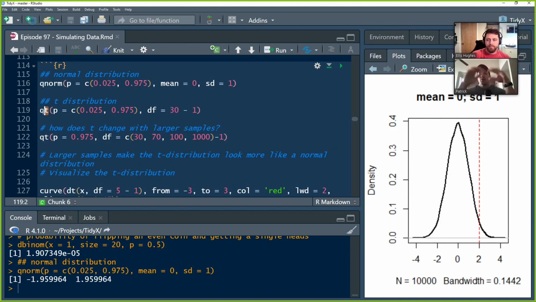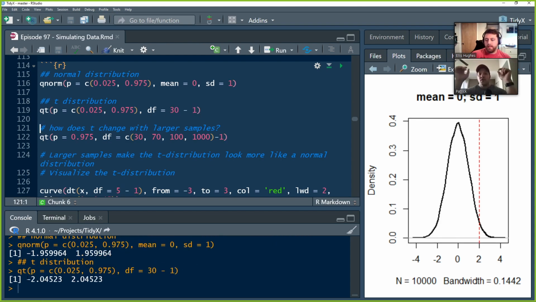A T distribution resembles a normal distribution, but it just has much fatter tails to account for the uncertainty, to account for the fact that we have a smaller data set, we have less degrees of freedom, we have less information, and so we don't want to be too bullish. And so what you'll see here is if we have only 30 observations, our degrees of freedom is going to be number of observations minus 1, and we look for that 95th percentile or quantile, the innermost data is contained within -2 and 2. So you could see how much wider that is than the normal distribution.